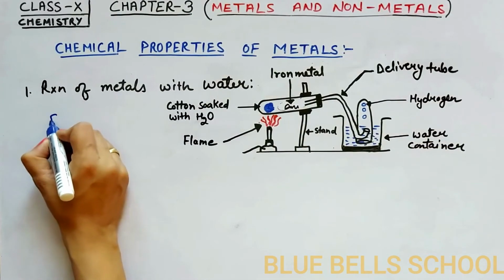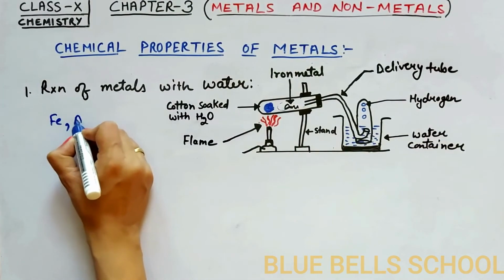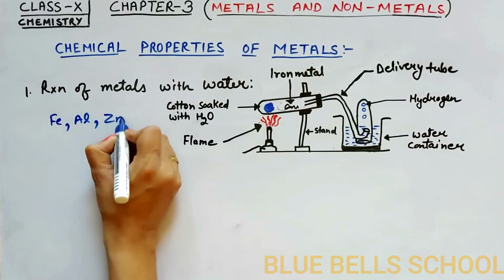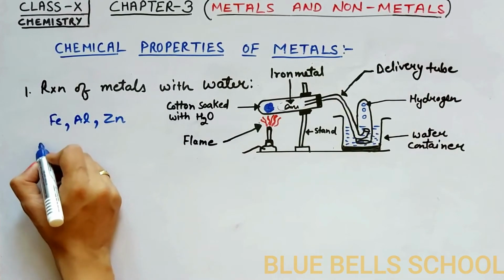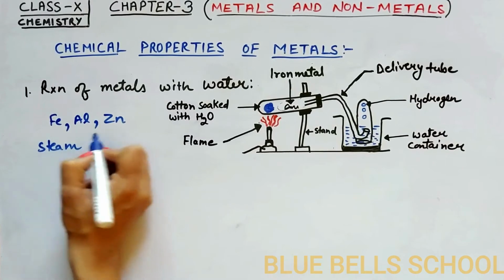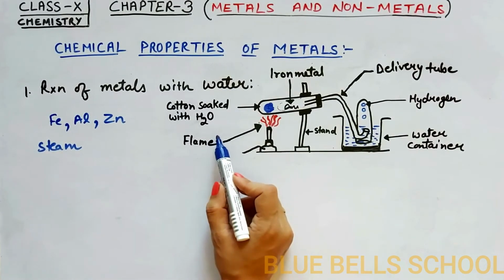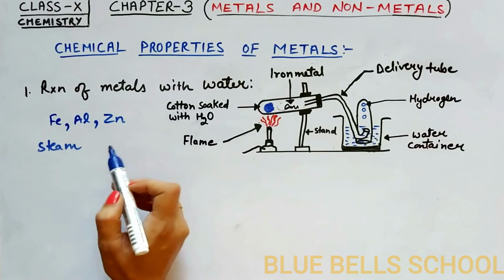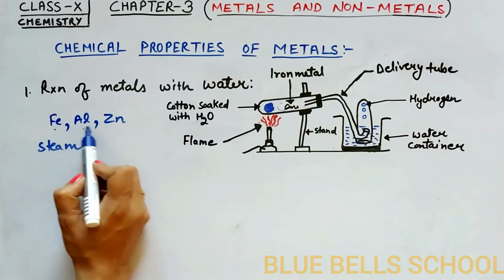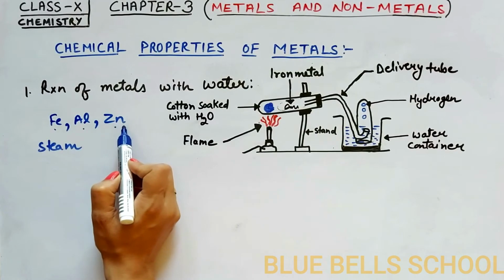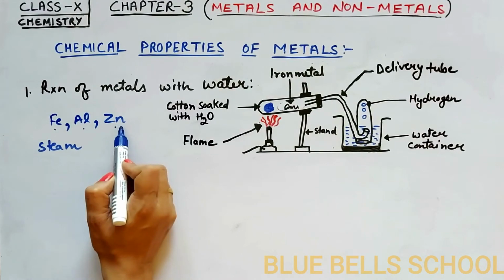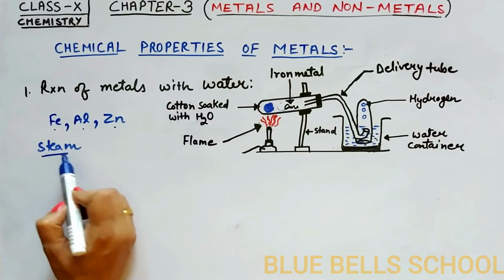Metals like iron, aluminium and zinc react with steam when steam is passed over the hot metals. Remember, these metals do not react even with cold water, not even hot water. They react only in steam form.